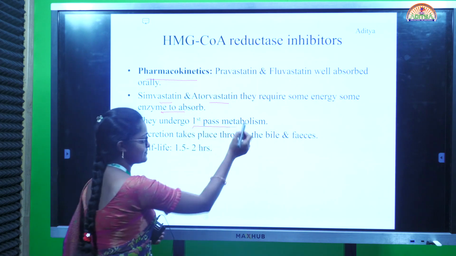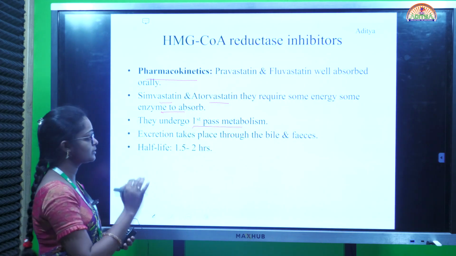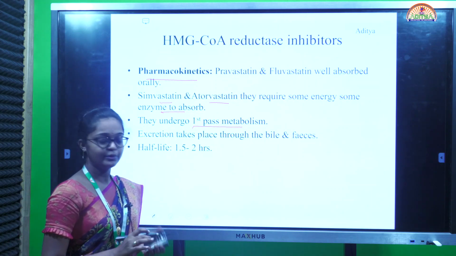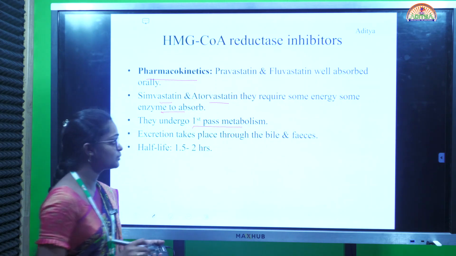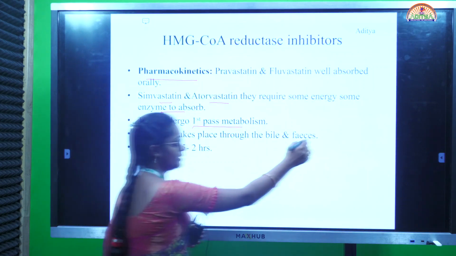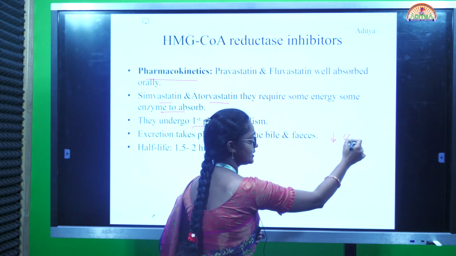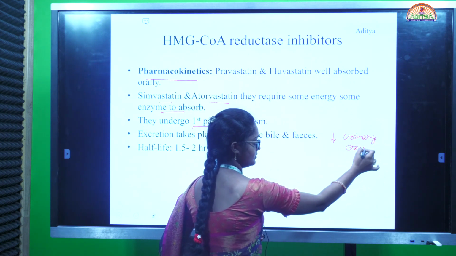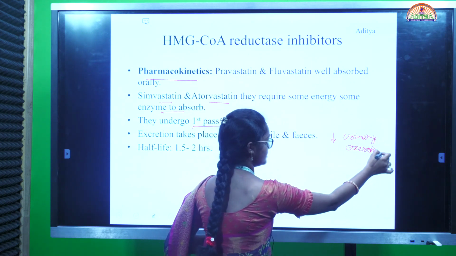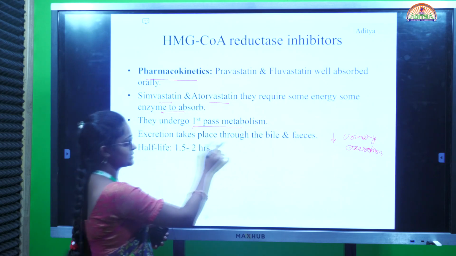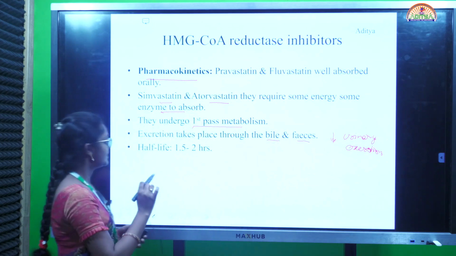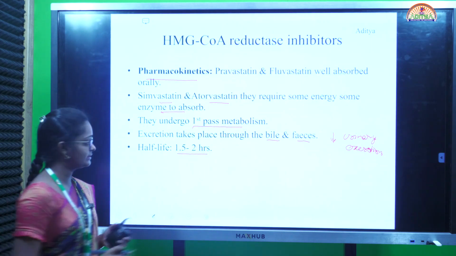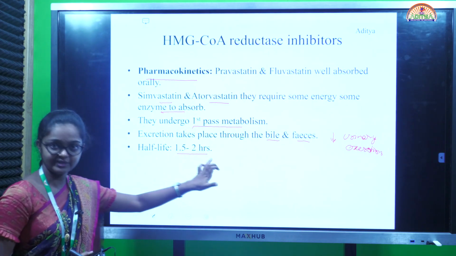Next, these drugs undergo first pass metabolism. They are excreted through bile and feces, with only a very small amount of urinary excretion. Excretion is mainly through bile and feces. Its half-life is 1.5 to 2 hours, meaning the drug stays in the body for about 1.5 to 2 hours.